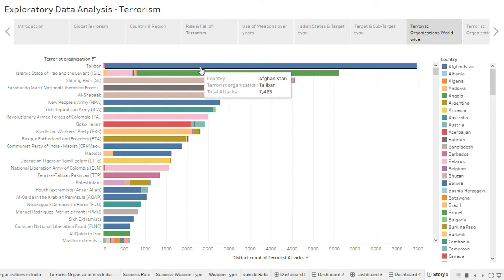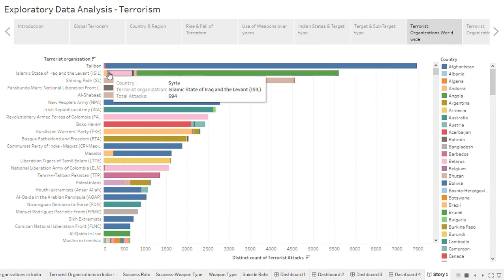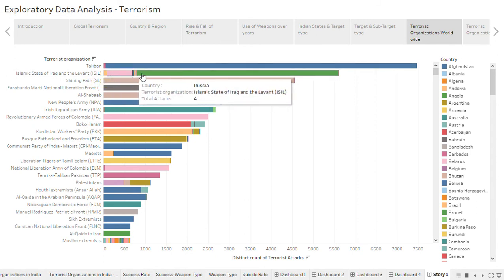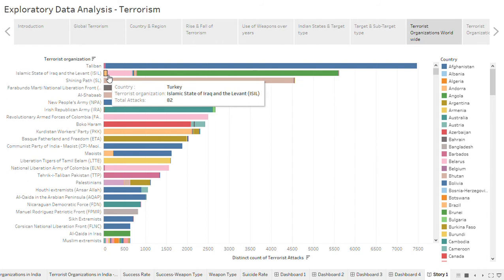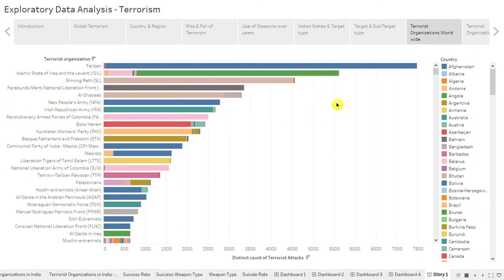So here we can see Taliban is active in Afghanistan, then Islamic State of Iraq and Levant is active in Syria, Iraq, Jordan, Russia, Turkey, and Shining Path is active in Peru. So these are the organizations globally, and Taliban is the world's biggest organization.